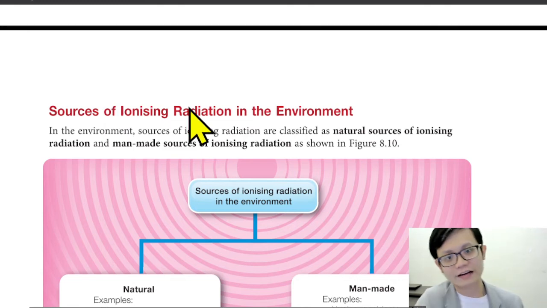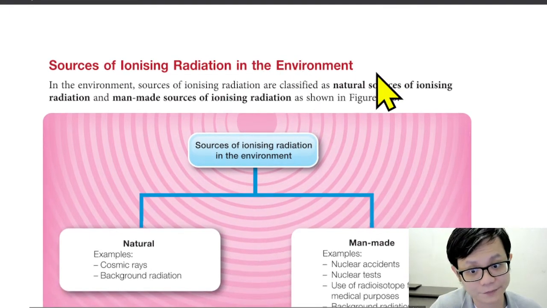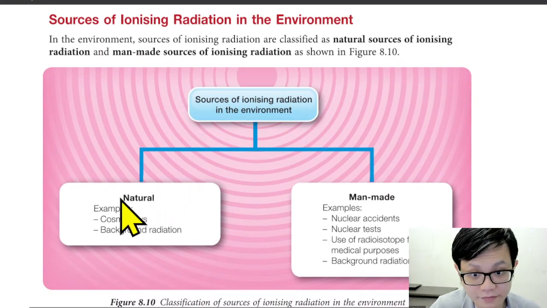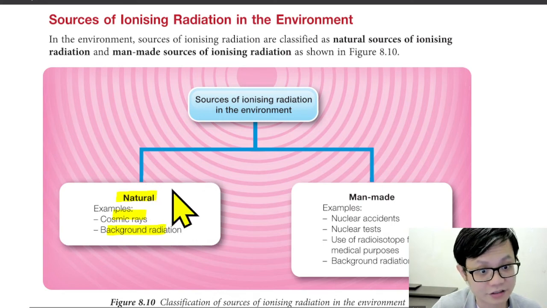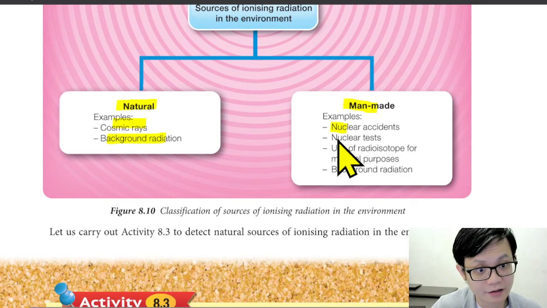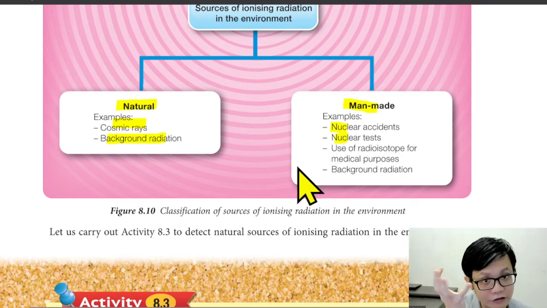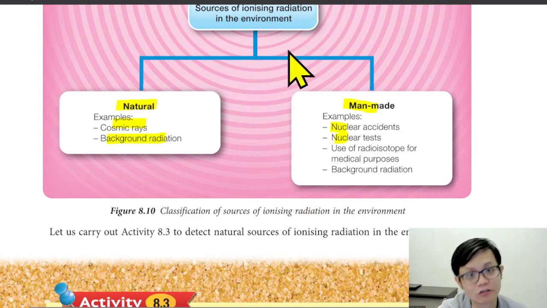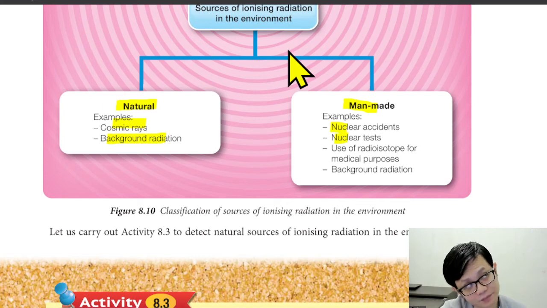Okay, sources of ionizing radiation in the environment. So we have the natural one: natural cosmic ray, background radiation. This is the natural one. Man-made, for example, we use for nuclear. Nuclear will produce a lot of radiation. Even if a nuclear bomb doesn't kill you directly, the nuclear radiation hits you and you will get cancer, and eventually you will vomit and you will die.